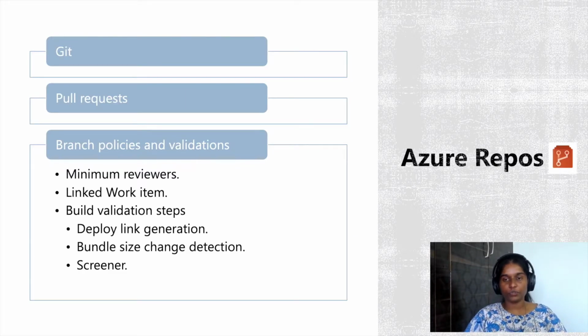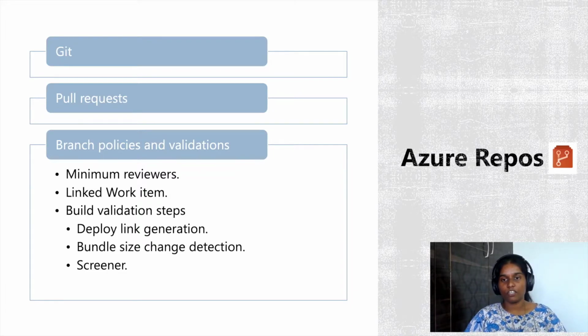The next one in this toolset is Azure Repos. At Outlook, we use Azure Git Repos for our source code management. Don't worry, this is the same regular Git which you get when you install it on your local machine, nothing fancy or Microsoft customization here. We use the same pull requests to merge our code to master from our feature branches, and we use command line tools, etc., and the IDE shortcuts for the same.